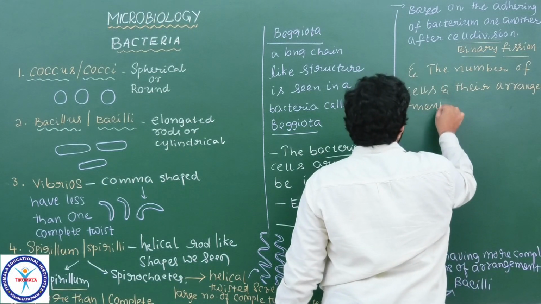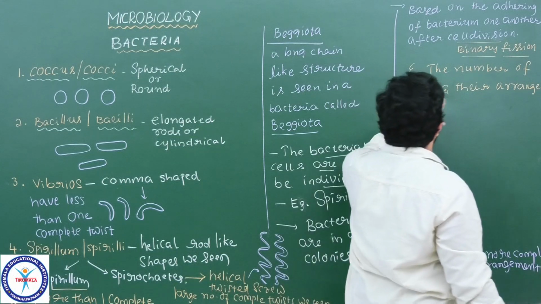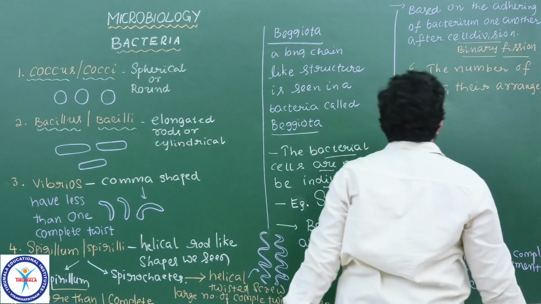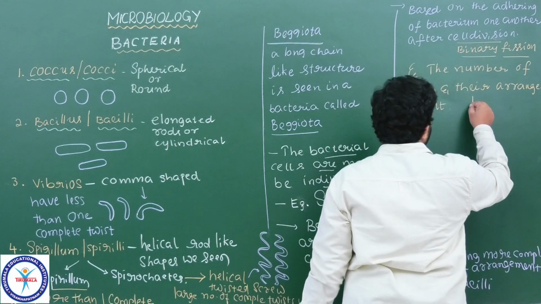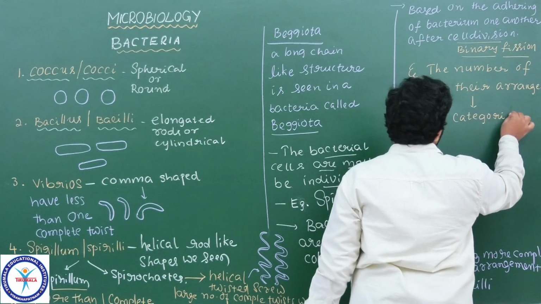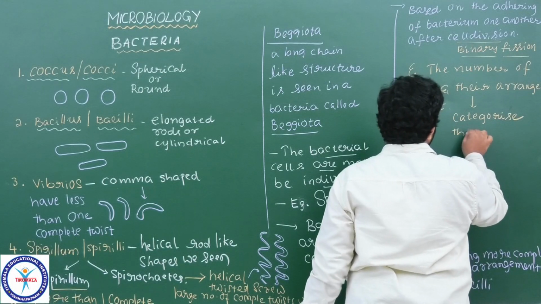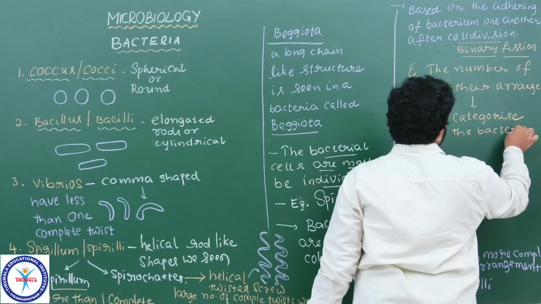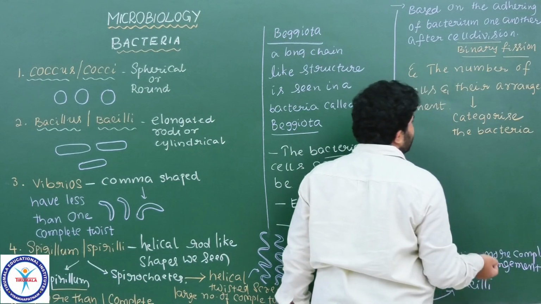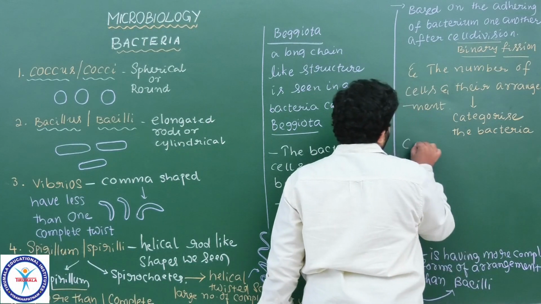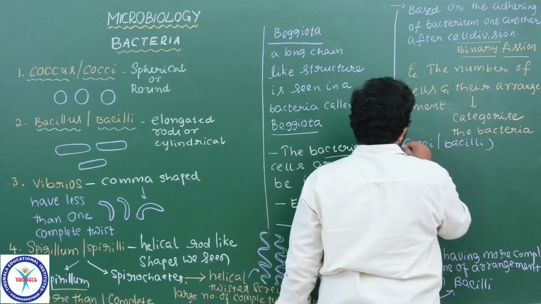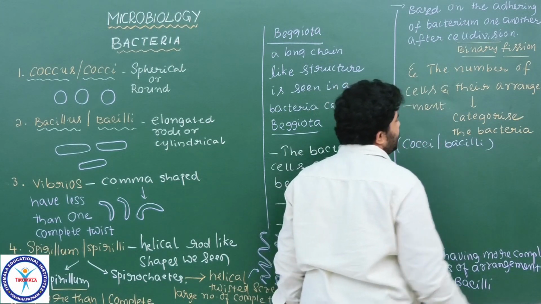The number of cells and their arrangement, and the adhering of bacterium one to another after cell division, are the main criteria to categorize bacteria. You please note down. Which bacteria do we mostly categorize here to understand their colonies with different terms? They are cocci and bacilli.